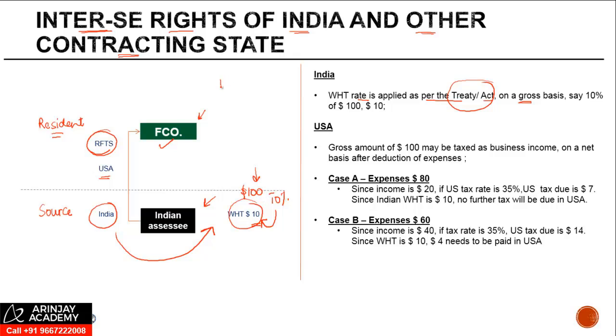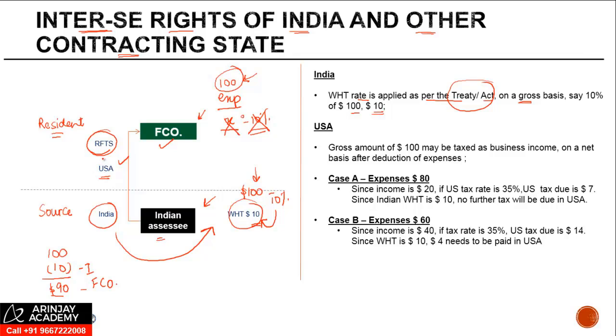It is not that from 100 you reduce the expenses, and let's say if X is the balance that you get, you apply 10% on that. No, this is not how it works in case of royalty or FTS. For royalty and FTS, the rate of tax of 10% is applied on the gross number. So once this $10 of withholding tax is applied, suppose $100 were there, $10 were deducted by India, $90 is what the foreign company receives. But like I told you, in addition to India, even US has a right to tax this royalty or FTS.